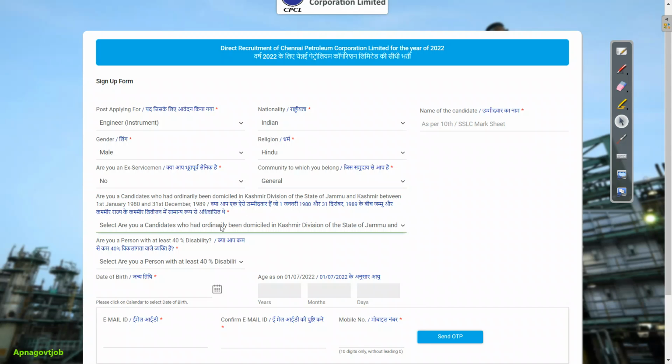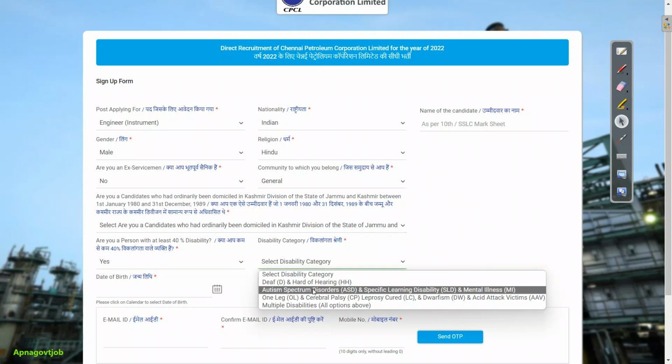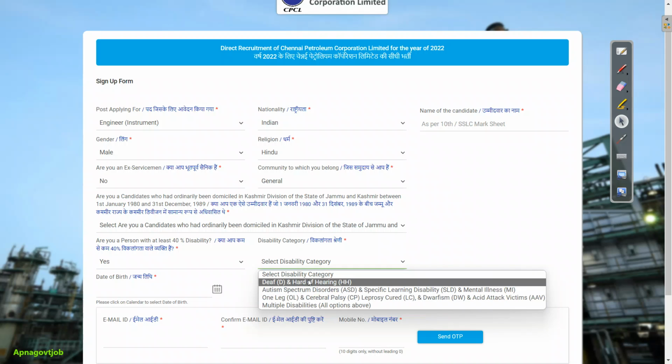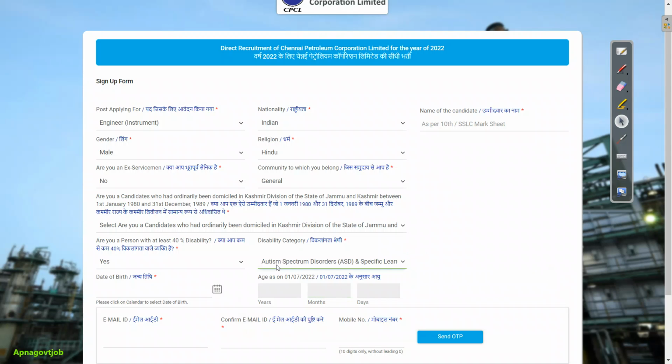Then if you are Jammu and Kashmir domicile, then you need to select here yes button, otherwise no. Then if you are PWD candidate, then you need to select yes button. If you select yes button, then you will get an option for selecting your category. So from this drop down, you can just select your category. For this information also, you can check our notification video. If you are not PWD student, then simply click on no button.